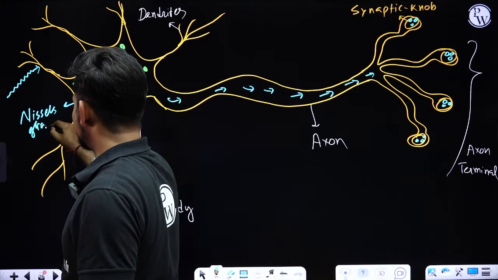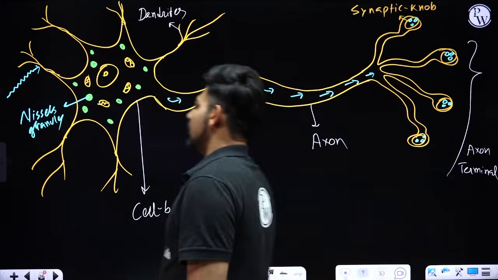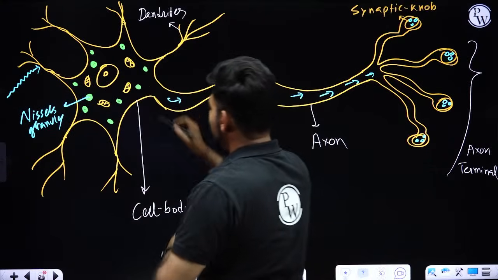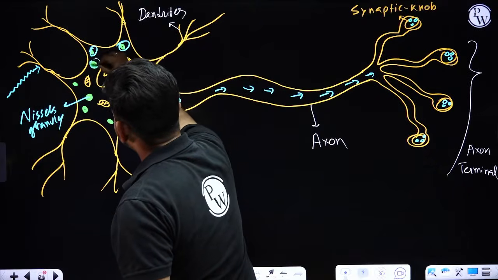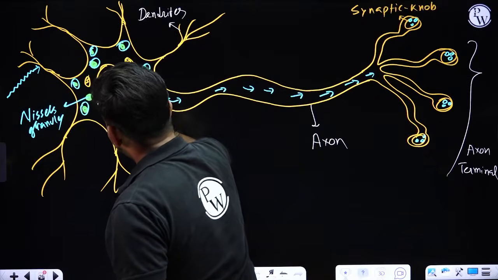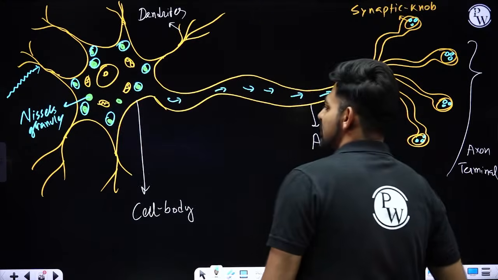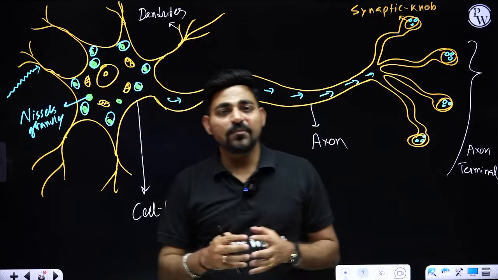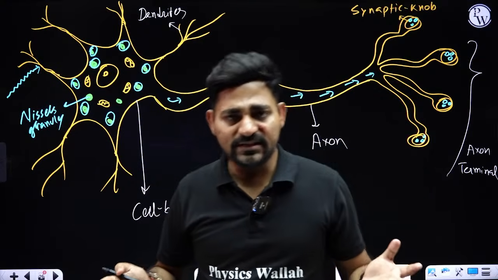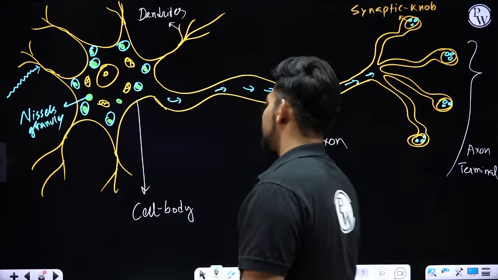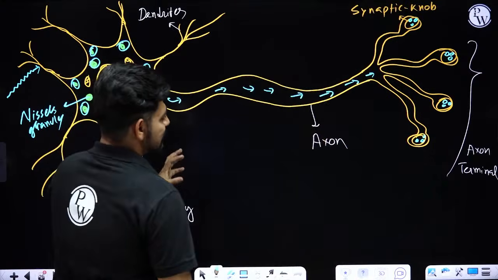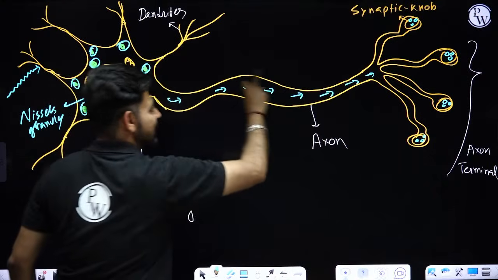Nissl's granules. So if someone asks you what is the function of Nissl granules of a neuron? What is the function of Nissl granule of a neuron? Then you need to answer, they are nothing but a group of ribosomes. So the basic function is to synthesize protein, right?